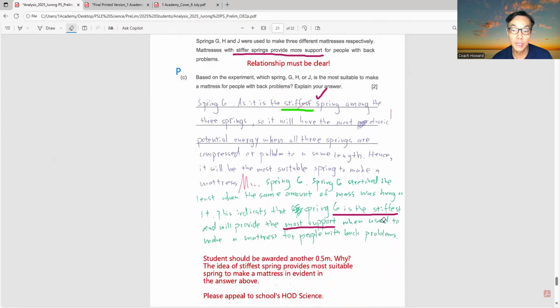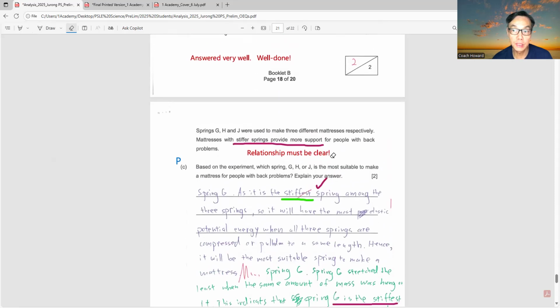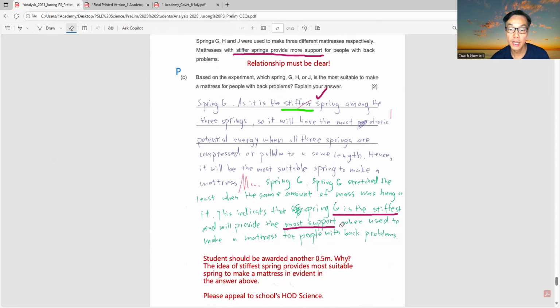If you look at the model answer, it says that spring G is the stiffest and will provide the most support, because this is the relationship stated in the question: mattresses with stiffer spring provide more support. So more stiff, most stiff or stiffest, will provide more support. This part, he lost a half mark.